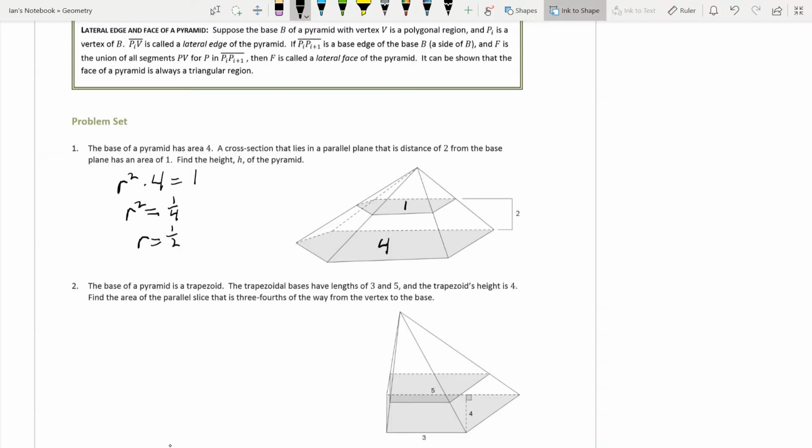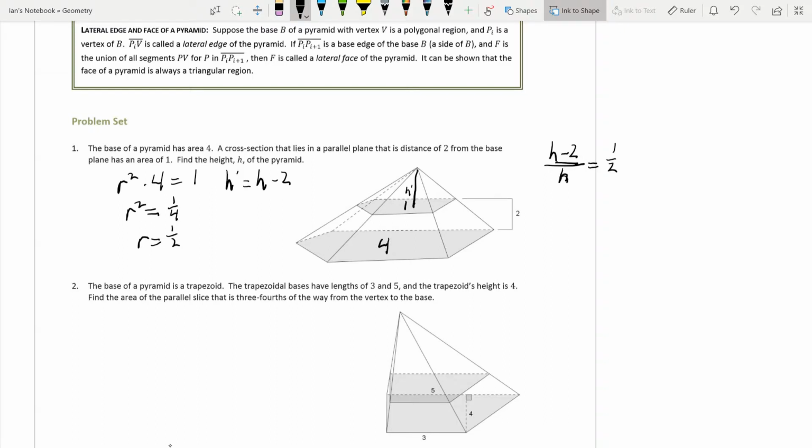And so we're going to call this h prime. Then h prime is equal to our total height minus 2. So let's set this equal to our scale factor. h minus 2 divided by h is equal to 1/2.